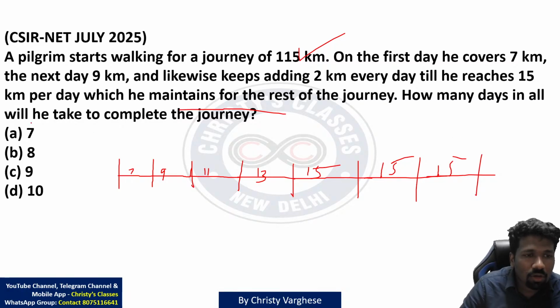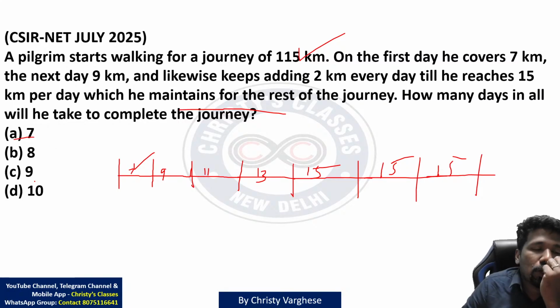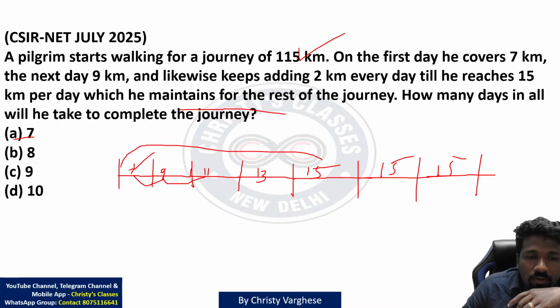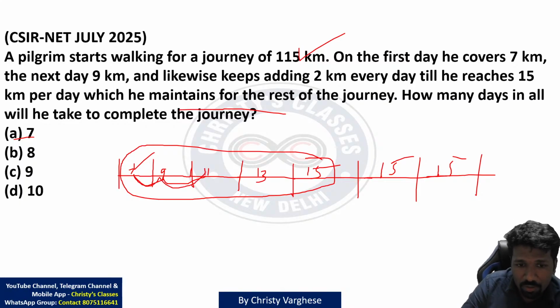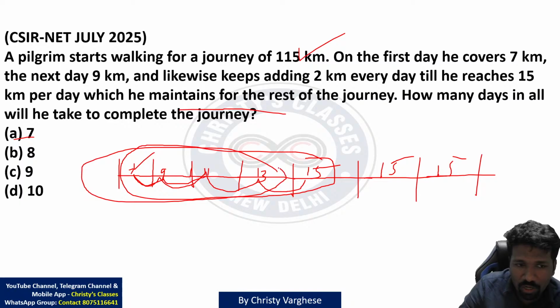So, how many days in all will he take to complete the journey? You have to count and see. You can take options to get clarity. Option A 7 means 7 plus 9, 16 plus 11, 27. If you want, you can use the sum of arithmetic progression, otherwise you can add manually, otherwise use the virtual calculator. 16 + 11 is 27, 27 + 13 is 40, 40 + 15, or after 40 you can do something.